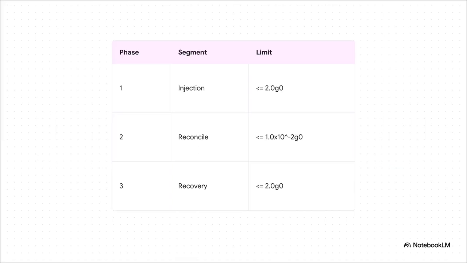The system also has to survive zero gravity without missing a beat, which is verified through a strict triple-phase 0G acceleration envelope. Phase 1 is hyper-G injection, pulling up to 2 Gs. Phase 2 is micro-G reconcile, which demands a near-perfect 0G environment, going down to 1 × 10^-2 Gs. And finally, Phase 3 is hyper-G recovery.